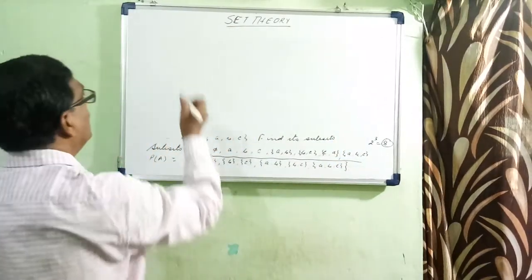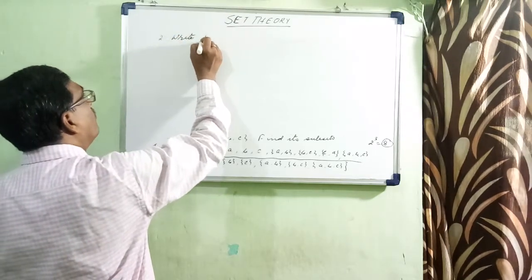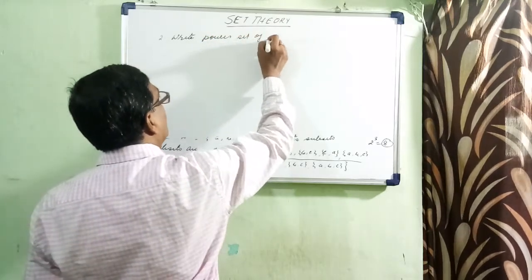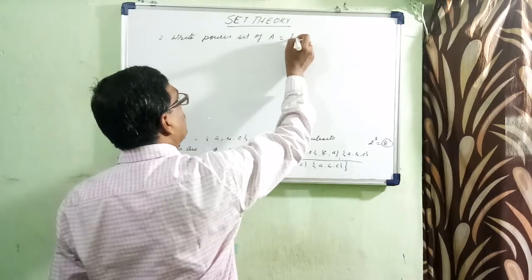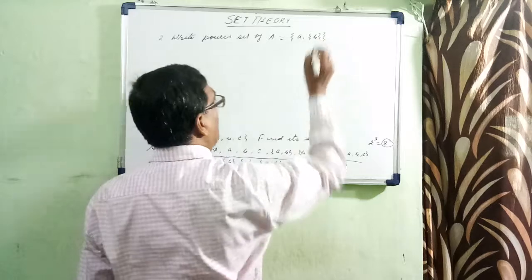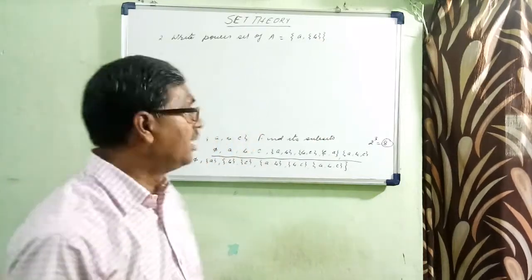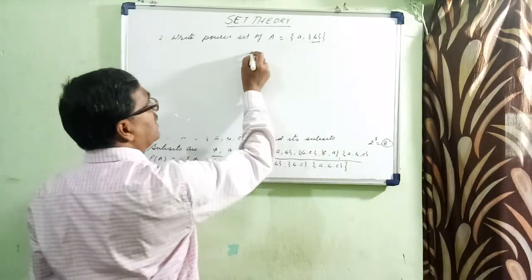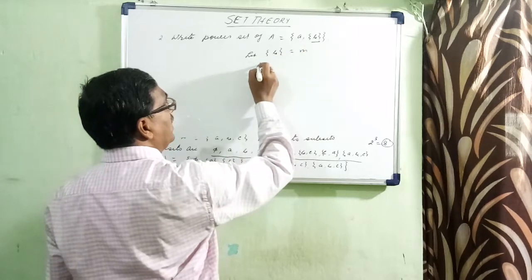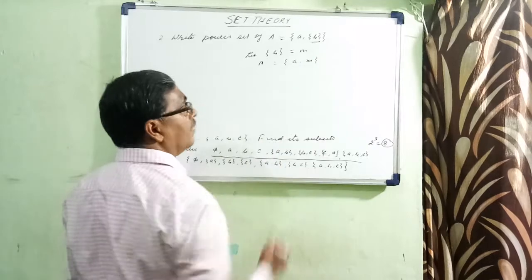Let us take another example. Write the power set of A is equal to {a, b}. So definitely you need to find the subsets of it. I will just assume, let b is equal to m. So A will now have a and m.